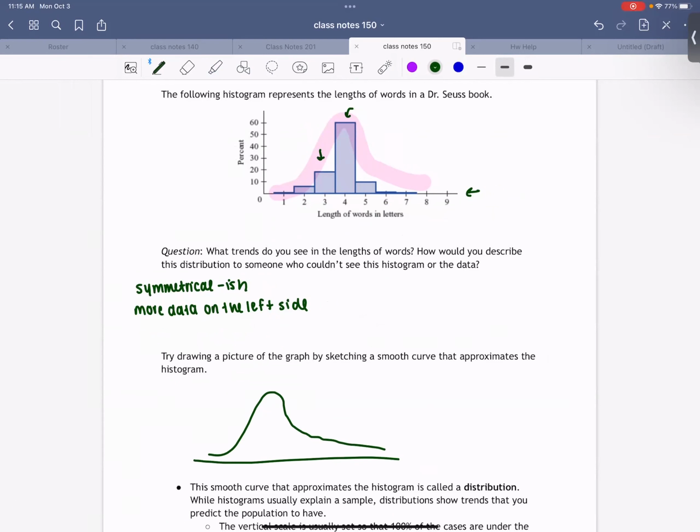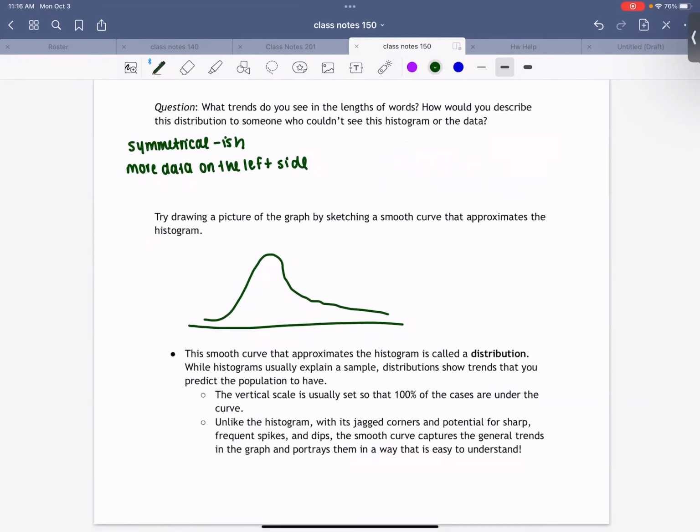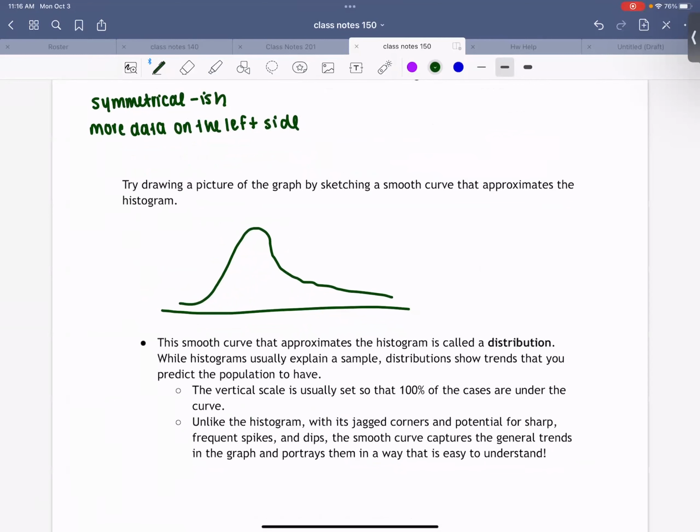Okay, what I just drew is called a distribution. All distribution means is it's a histogram that doesn't have enough detail to it, and it just represents the overall shape of something. In order to make a distribution, I don't really need to collect a bunch of data and actually draw the histogram. I can kind of just predict what the graph looks like without actually having to do anything. Okay, so distributions basically just show trends. So maybe if it's symmetrical, it'll show that. Or if there's more data on the left-hand side, it might reflect that a little bit. If there's more data on the right-hand side, it might reflect that as well.